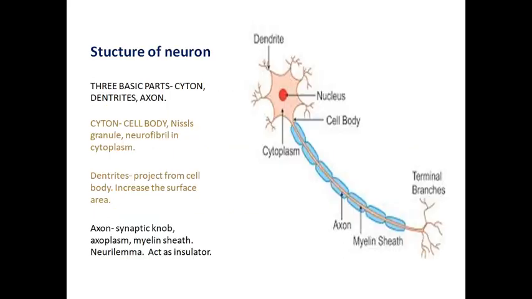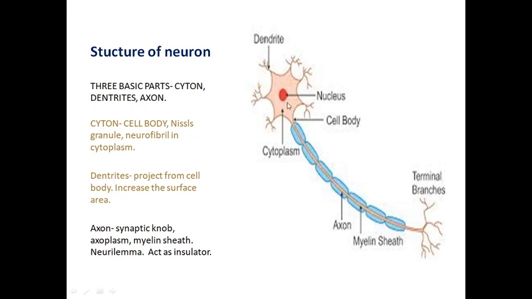Next is the structure of a neuron. We can see three basic parts of the neuron. One is the cyton, the second is the dendrites, and the third is the axon. This one is the cyton. The branch-like structure is called the dendrites or dendron, and the long tail-like structure is called the axon. First, let us see about the cyton.